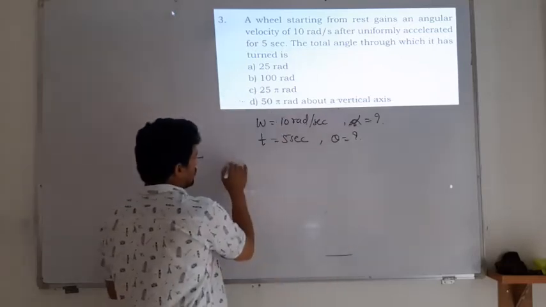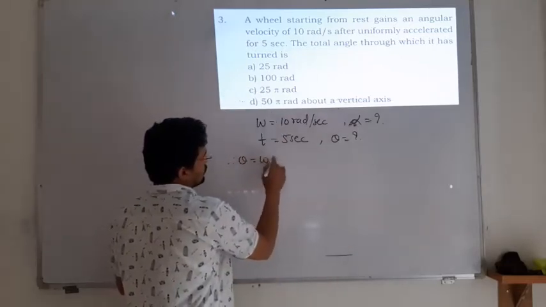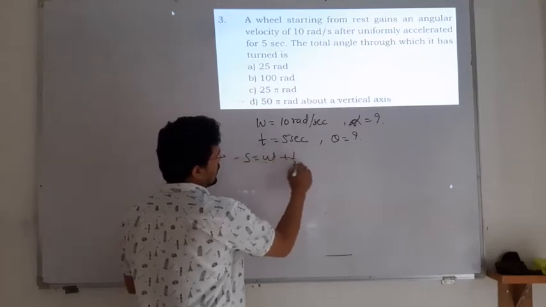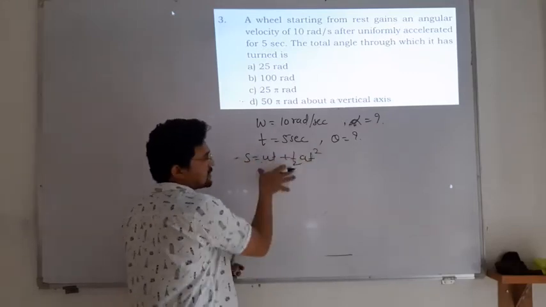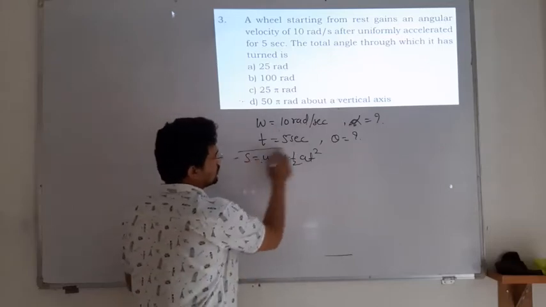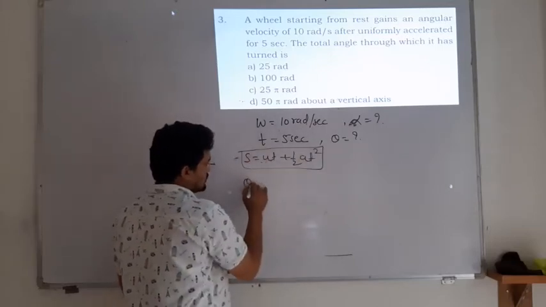We know the equation s is equal to ut plus half a t square. But this equation is applicable only for straight line motion, and we are dealing with angular motion. So all the terms will be different.